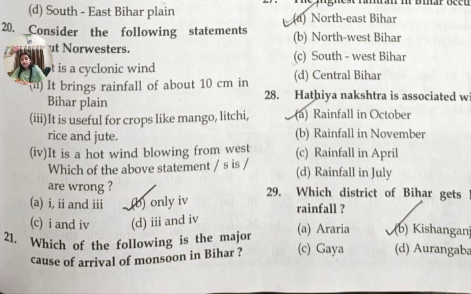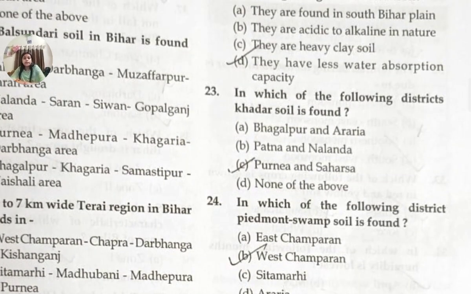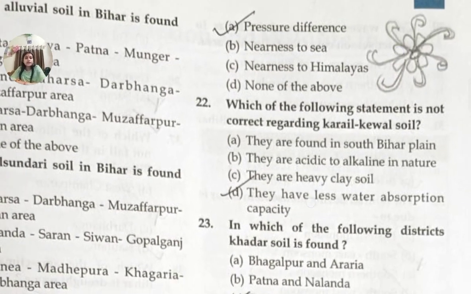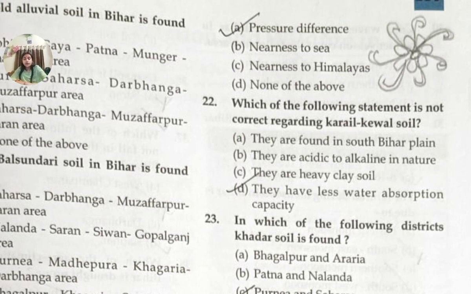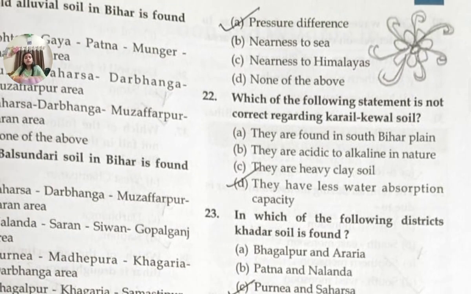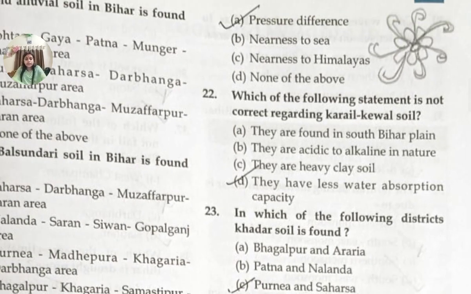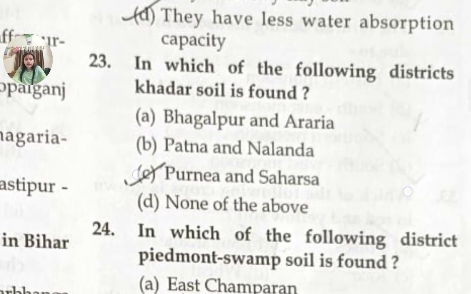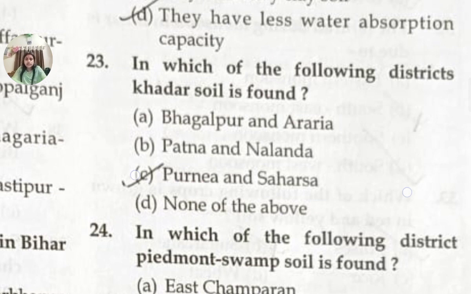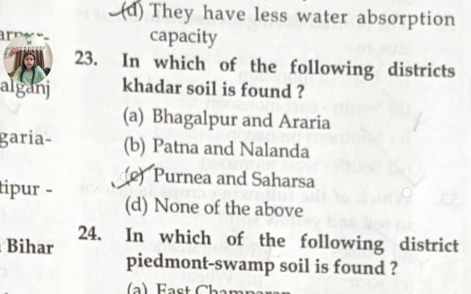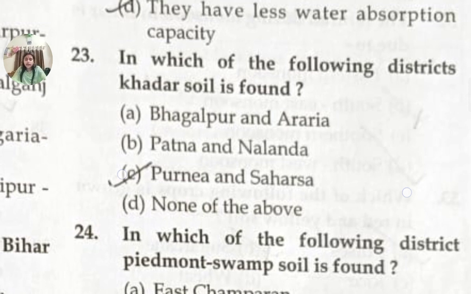Question number 21. Which of the following is the major cause of arrival of monsoon in Bihar? Answer will be pressure difference, option A. Question number 22 is, which of the following statements is not correct regarding Karel Kibble soil? Option D is the correct answer, they have less water absorption capacity. Now let's move to question number 23. In which of the following districts is Khadar soil found? Option C will be the answer, Purnia and Saharsa.